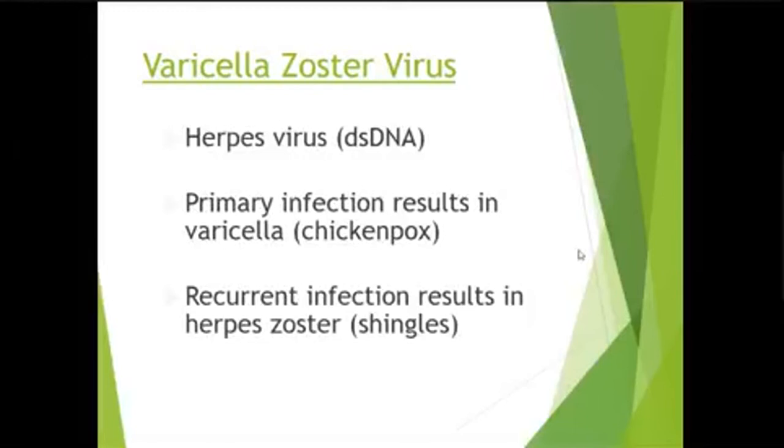It causes two types of infections. The primary infection: if the patient has a first exposure to the varicella zoster virus, he will develop chickenpox. And with recurrent infection, after many years, the patient will develop herpes zoster or shingles, because this virus remains dormant in the dorsal root ganglion.